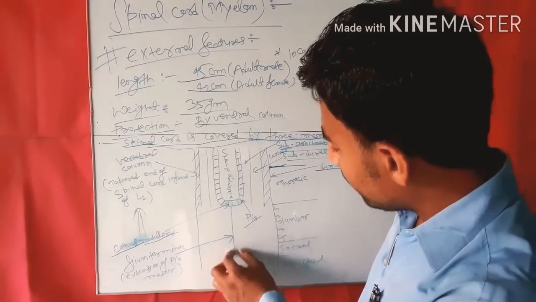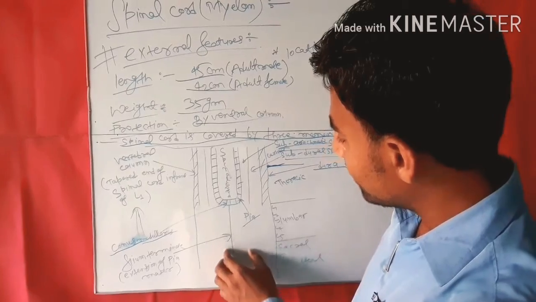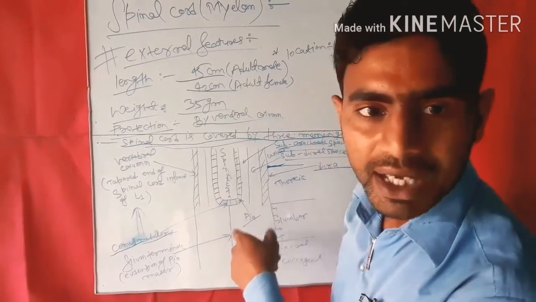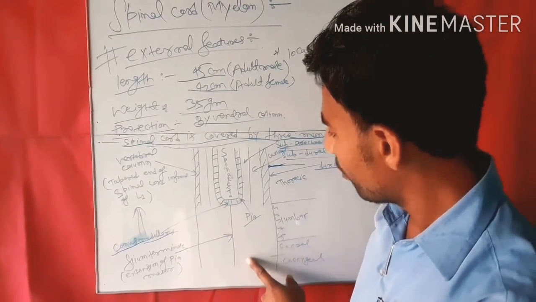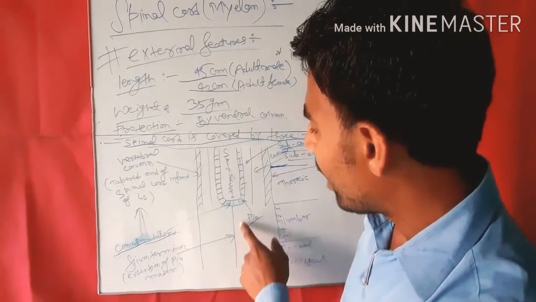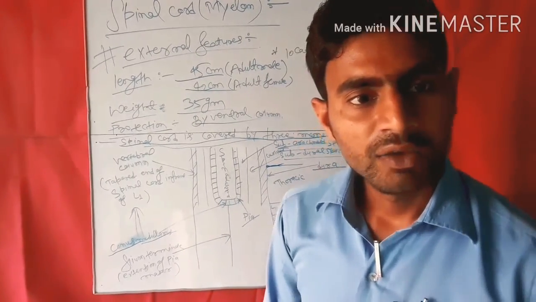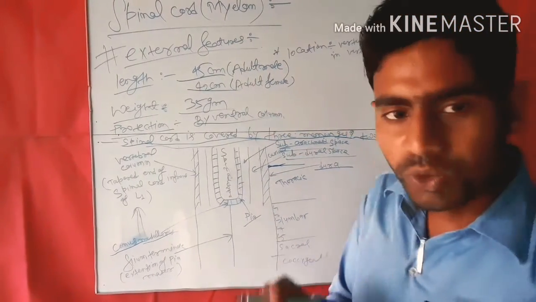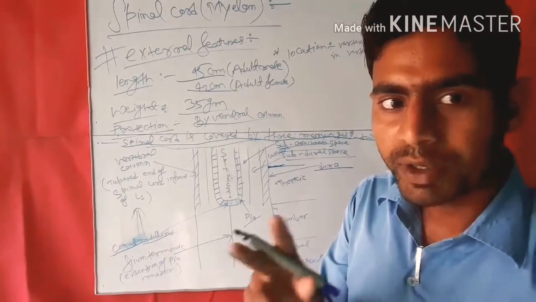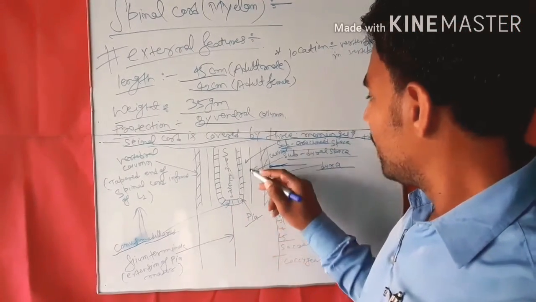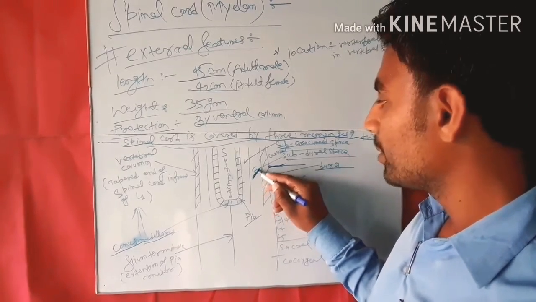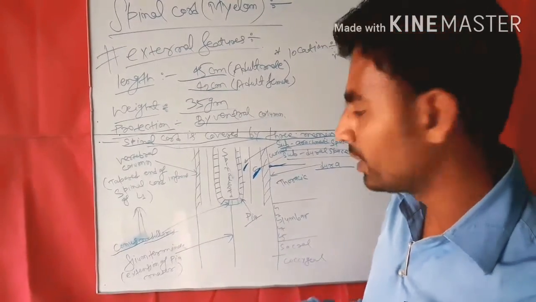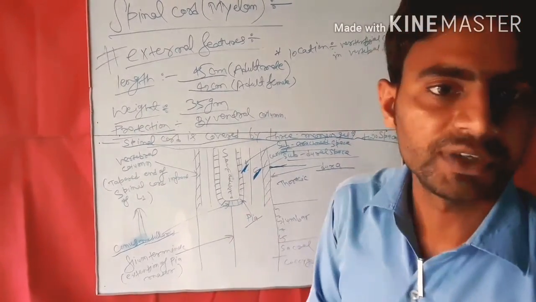This layer is an extension of the pia mater. Inside, in contact with the spinal cord, the pia mater is present, and this is its extension. This is called the filum terminale. Two spaces are present in the spinal cord: this is the subdural space, and near the pia mater the subarachnoid space is present.